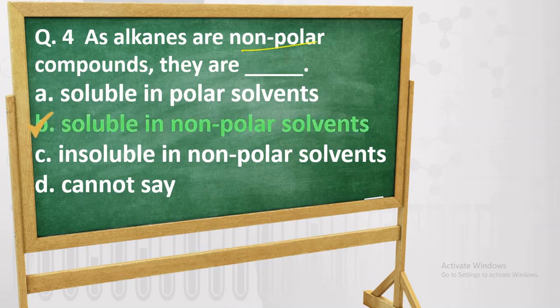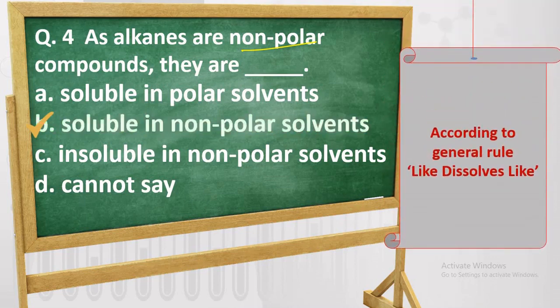So the answer is they are soluble in non-polar solvents. As you know, this is the well-known rule that like dissolves like, means polar dissolves polar and non-polar dissolves non-polar. Accordingly, non-polar alkanes are soluble in non-polar solvents.